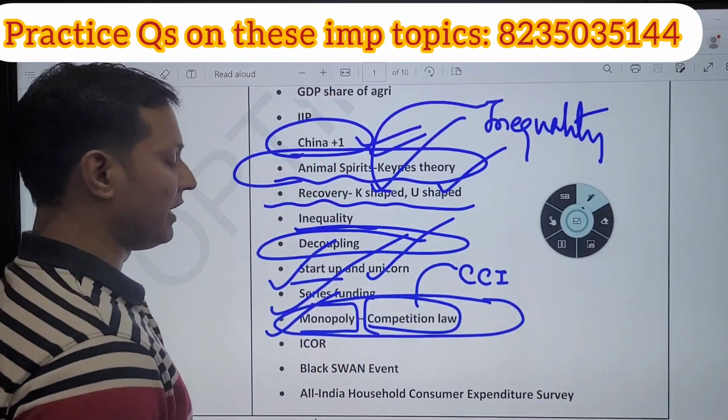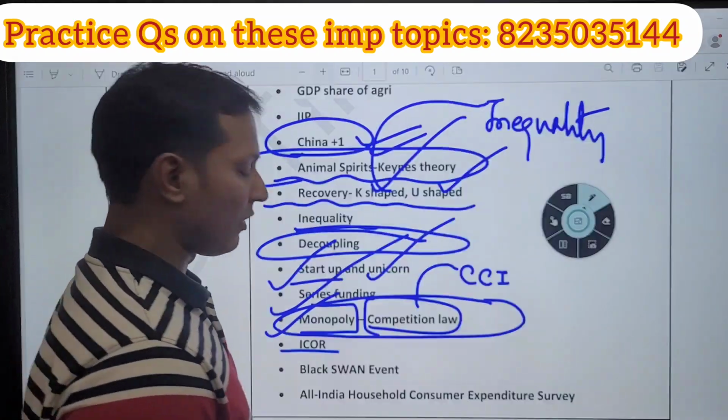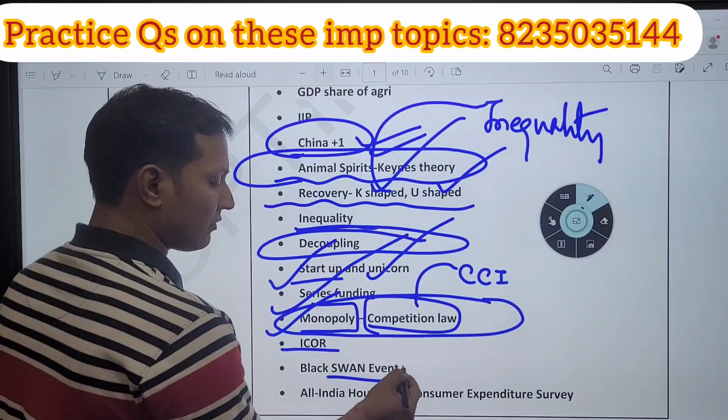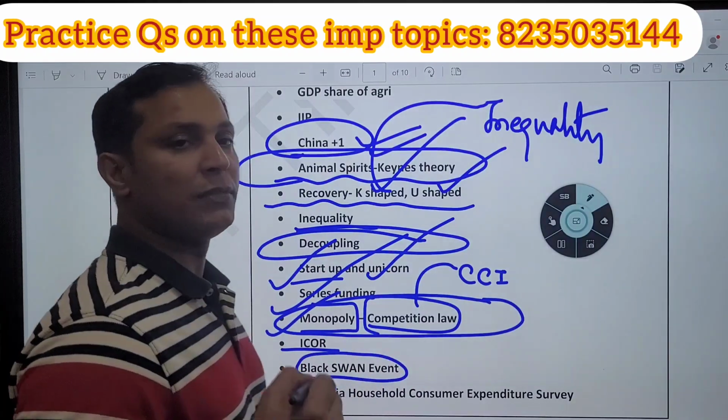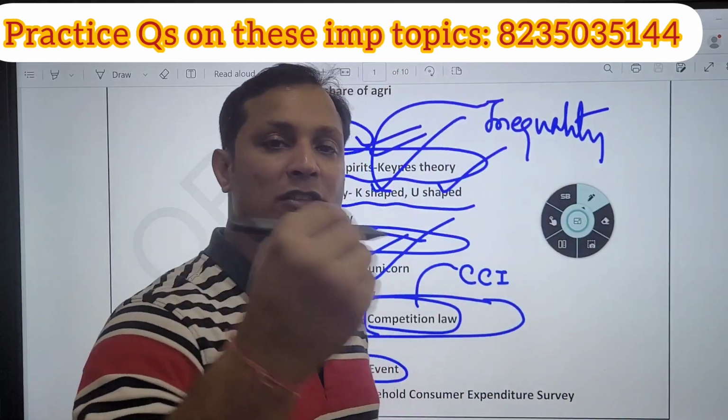Competition Commission of India, very important topic. Next, ICOR, incremental capital output ratio, black swan events. These are term based questions. Term based questions can come. What do you mean by decoupling? What do you mean by black swan event?